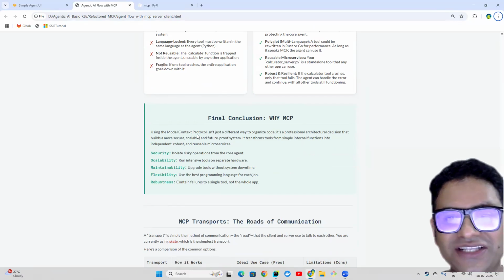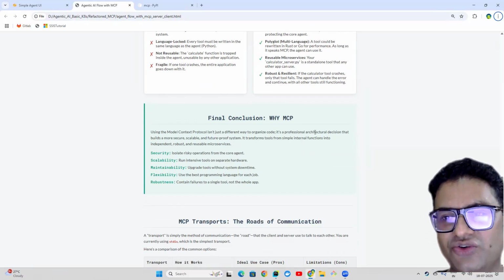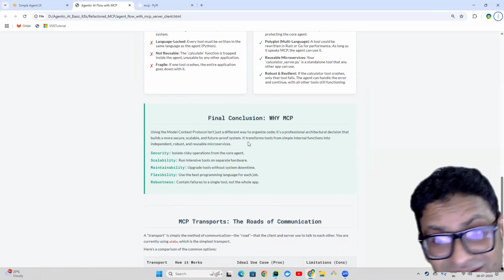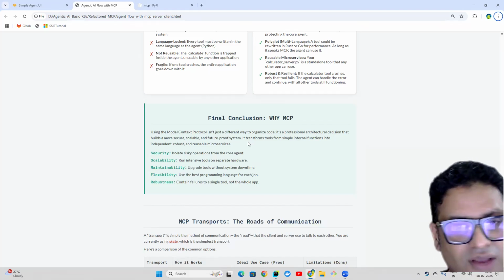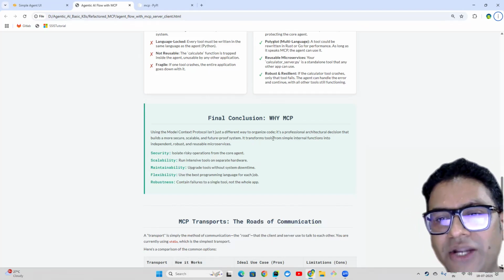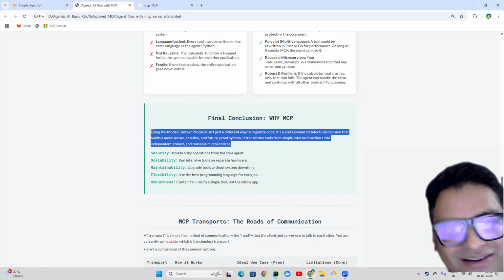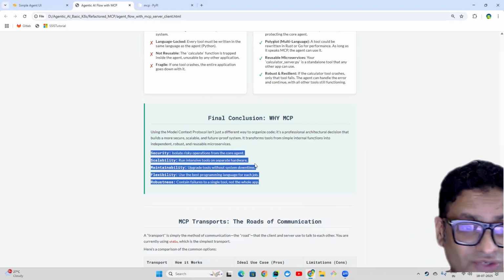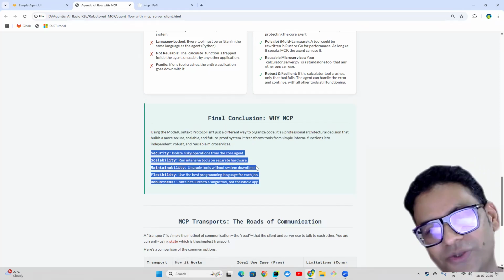So if you just see, using the Model Context Protocol is not a different way to organize code. It's a professional architectural design that builds more secure, scalable, and future-proof systems. And we have already understood how we are achieving security, scalability, and a future-proof system. It transforms tools from a simple internal function into an independent, robust, and reusable microservice. And that's completely true, right? And these are some of the advantages which we are getting: security, scalability, maintainability, flexibility, and robustness in our solution.